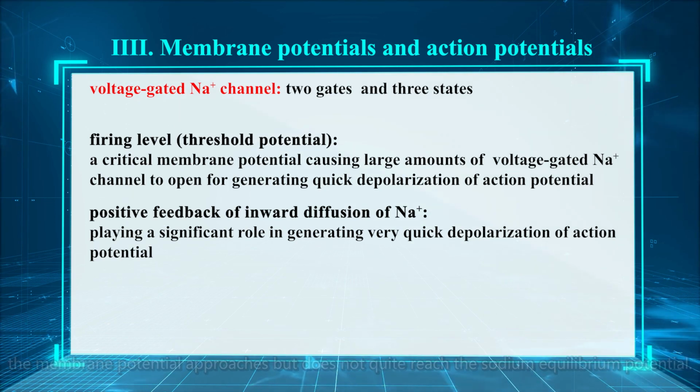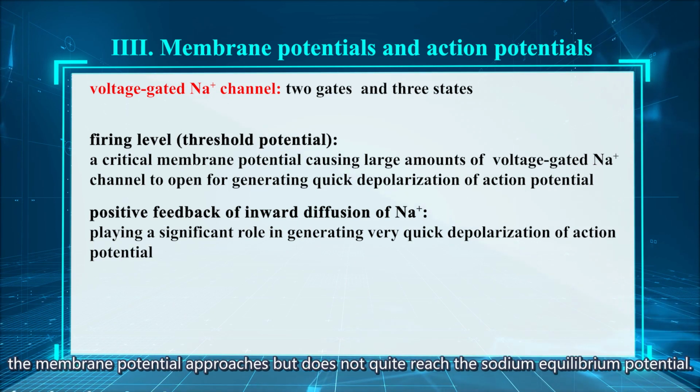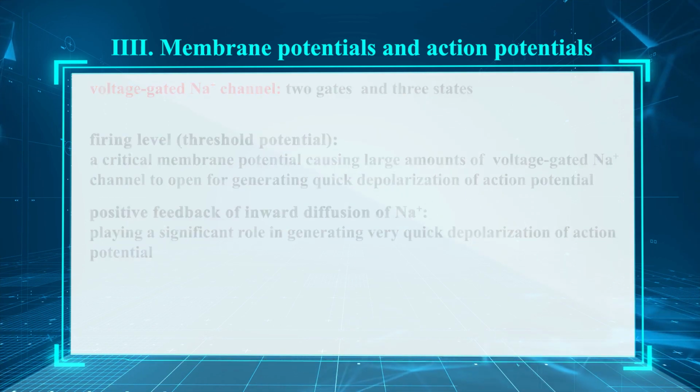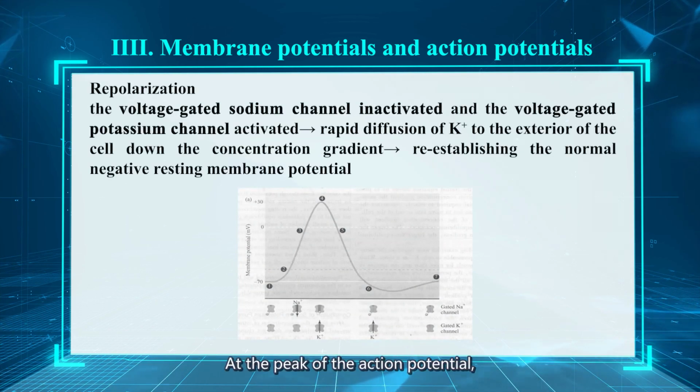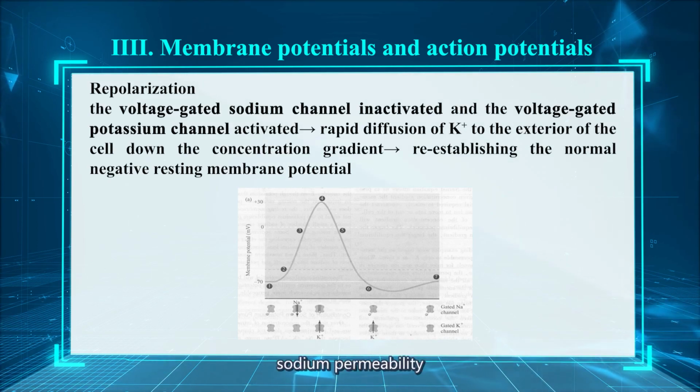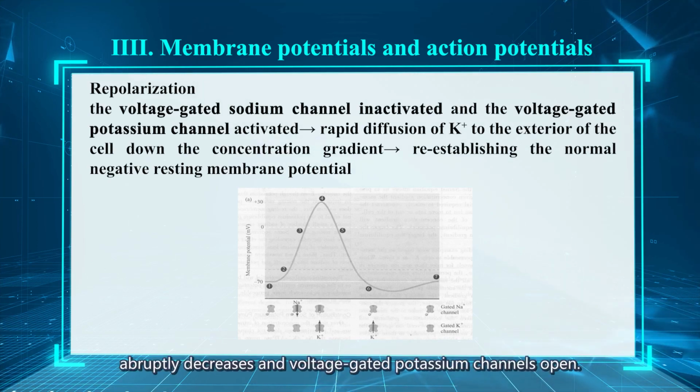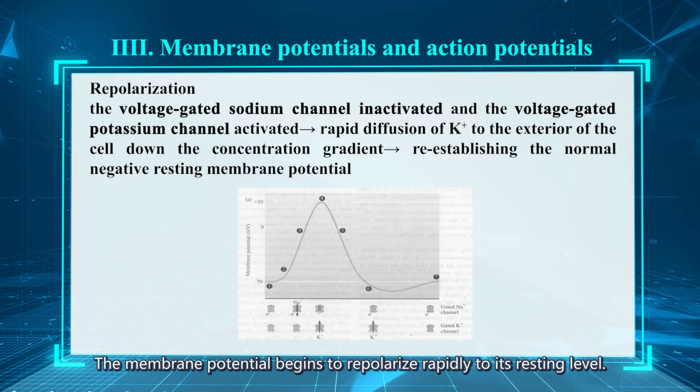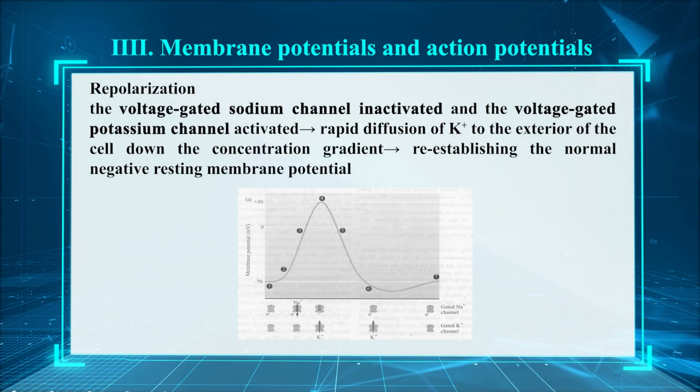In this phase, the membrane potential approaches but does not quite reach the sodium equilibrium potential. At the peak of the action potential, sodium permeability abruptly decreases and voltage-gated potassium channels open. The membrane potential begins to repolarize rapidly to its resting level.